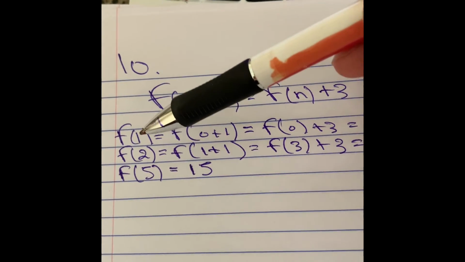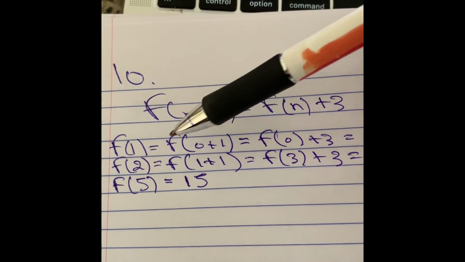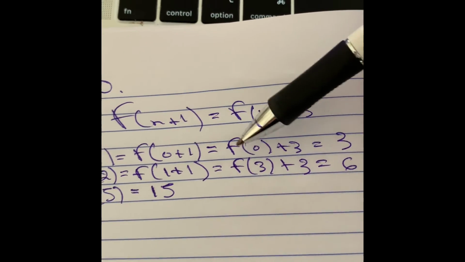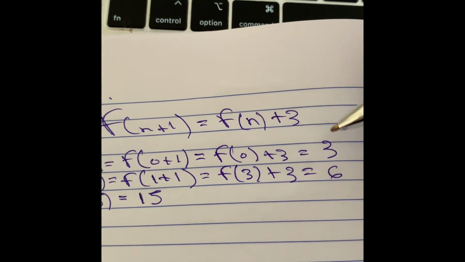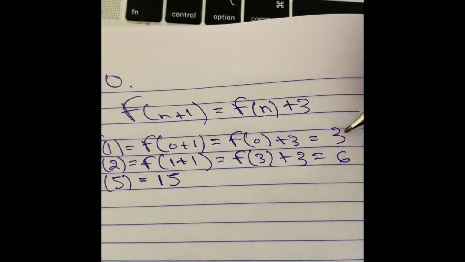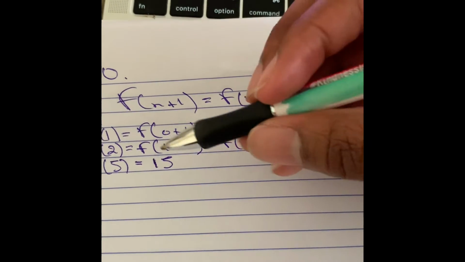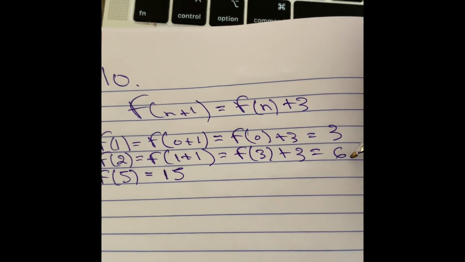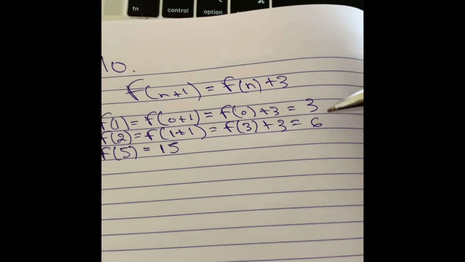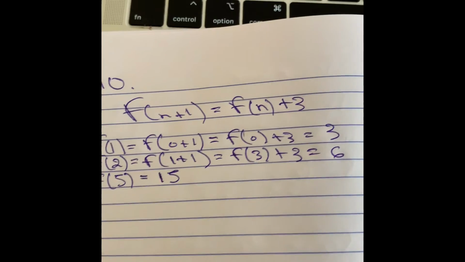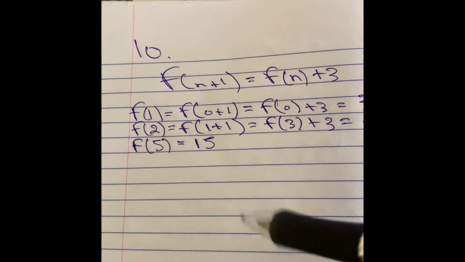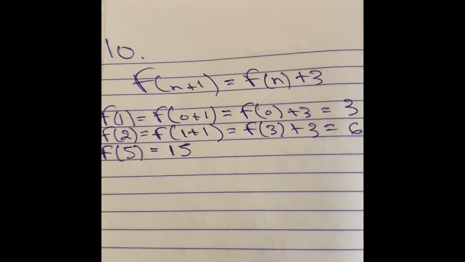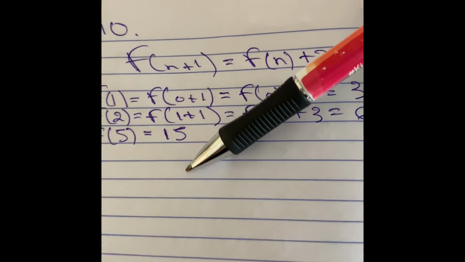So we started with f(1). So f(1) will equal f(0) plus 3, and we get the value of 3. And now since we have that, for f(2), we can put 3 in for this spot and add it up and get 6. And notice it keeps on going up by 3 and 3 and 3 and 3. So it keeps on adding 3. So we can assume for 5, that is 5 times 3, it would be 15.